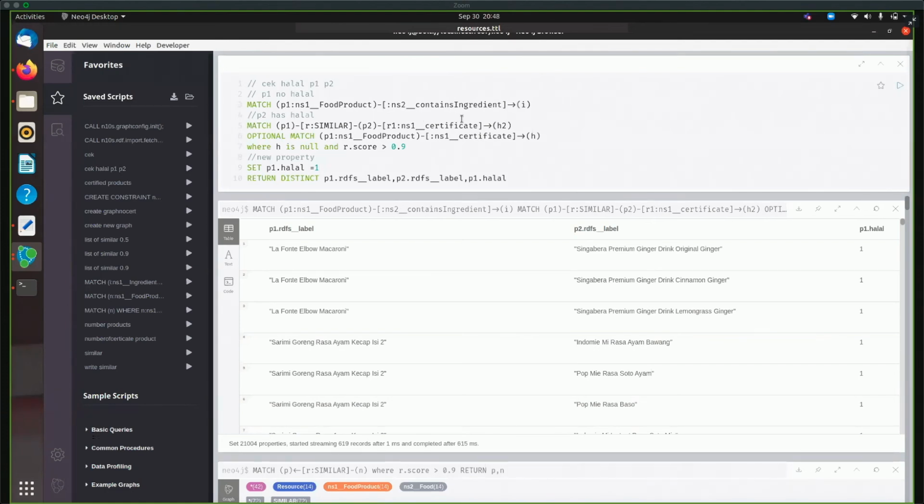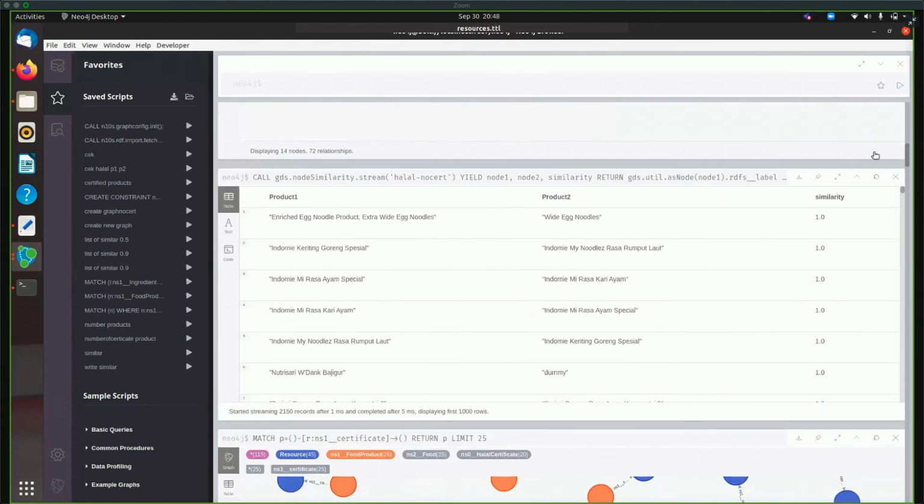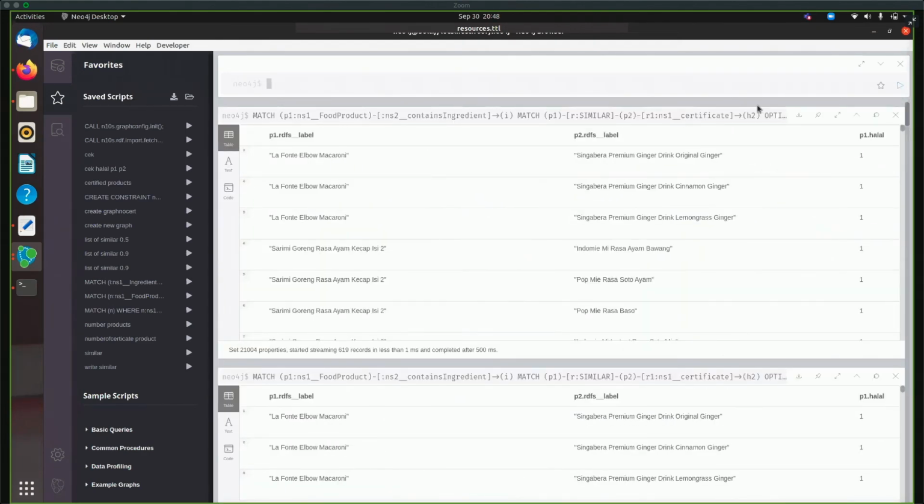Then we can run the query, and this is the result. We can see that product one, La Fonte, is a kind of pasta.